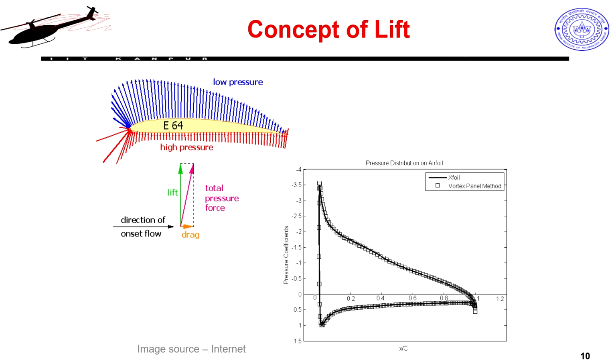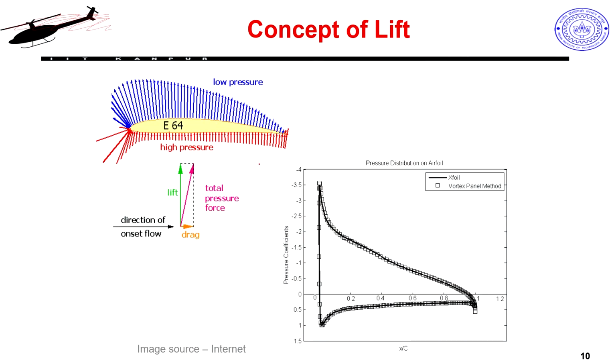This is a more exaggerated view of how the pressure would look. Now, the question is, how do you get this kind of pressure profile? If I really want to know this, how do I measure this? Any idea? Well, what we do in our aerodynamics laboratories is make this airfoil section and put pressure taps all along the top surface and all along the bottom surface at small distances, and finally take the output from that and put it in a transducer, which will be able to measure all this.